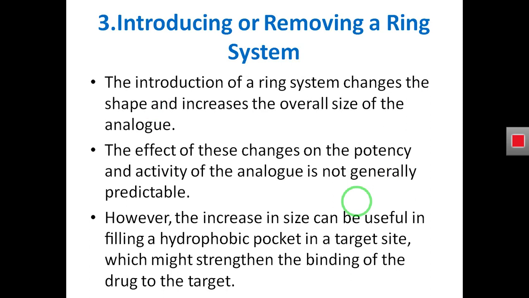Now we will see how we can change the shape and size of a molecule by introduction or removing a ring system. So we can also change the biological activity of a compound by introducing or removing a ring system.